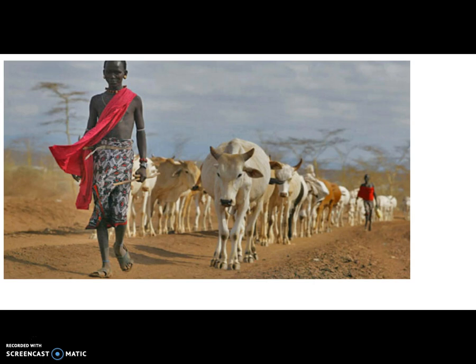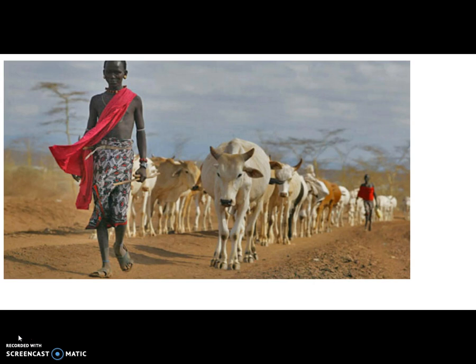They were a step up from the hunters and foragers because they domesticated animals. The agricultural people also domesticated animals, but the agricultural people stayed put. The pastoralists would move from place to place so their animals would have grass to graze on. And due to this mobility, they didn't have large amounts of possessions.